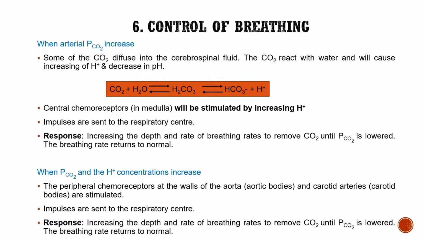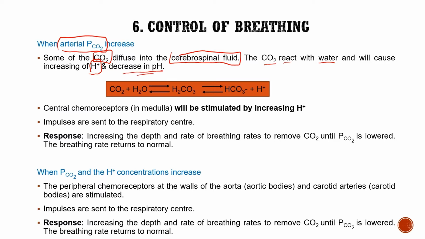Let's look at the first case, when the arterial partial pressure of carbon dioxide increases. Some of the carbon dioxide diffuses into the cerebrospinal fluid. This carbon dioxide will react with water and cause an increase of hydrogen ion, and by increasing hydrogen ion, this will cause a decrease in pH.